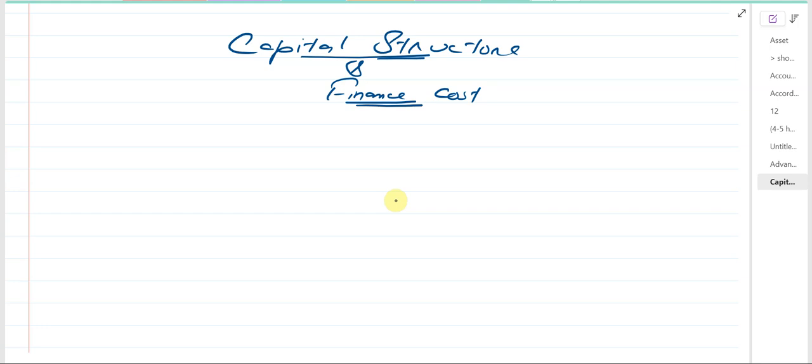Alright, dear students, now we have the capital structure and finance cost, and this is a very important chapter of your exam. So first of all, in this chapter, you need to understand the sources of finance. We know that the company needs finance to run its operations. So how can they raise the finance? They basically have two main sources of finance.